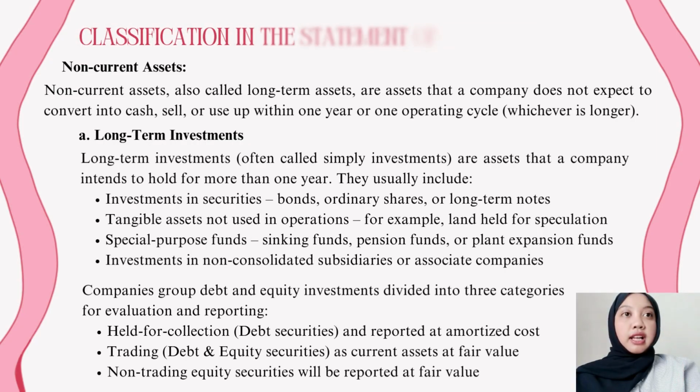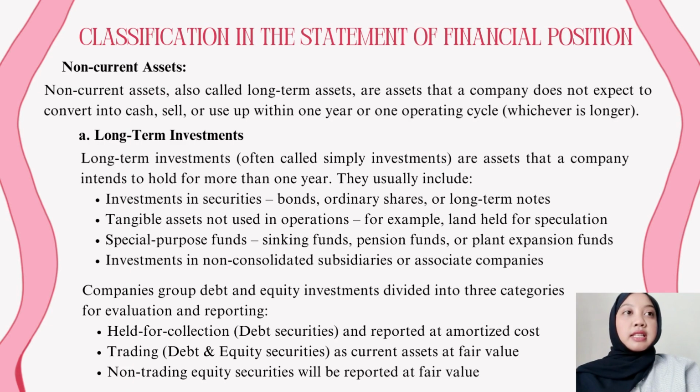The non-current assets, also called long-term assets, are assets that a company does not expect to convert into cash, sell, or use up within 1 year or one operating cycle, whichever is longer. The first of the non-current assets is long-term investments.